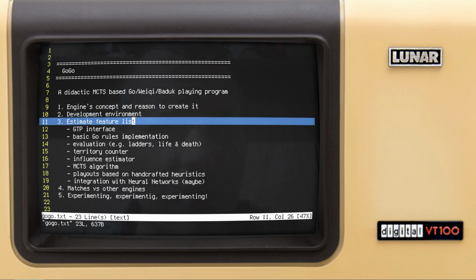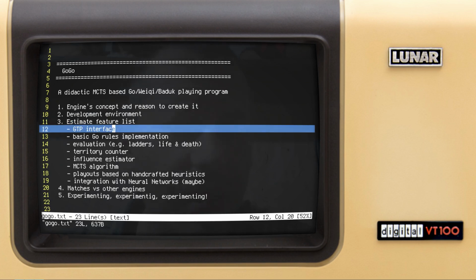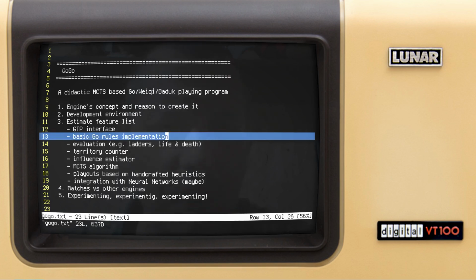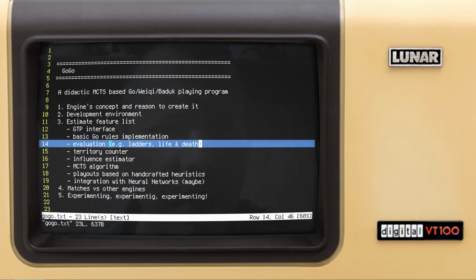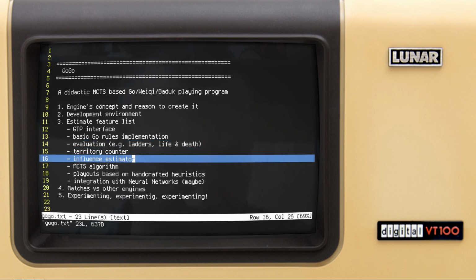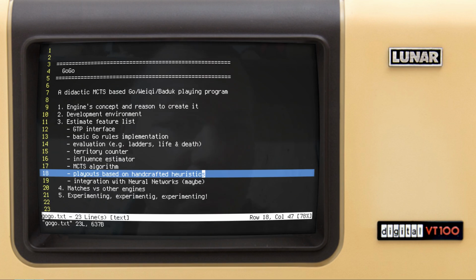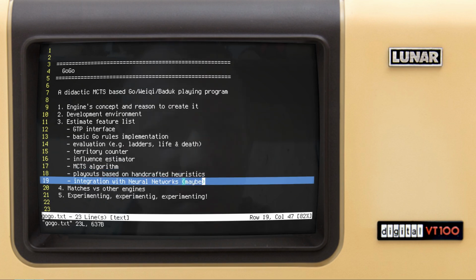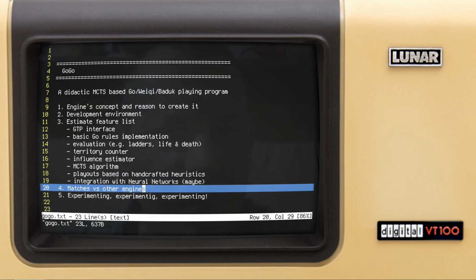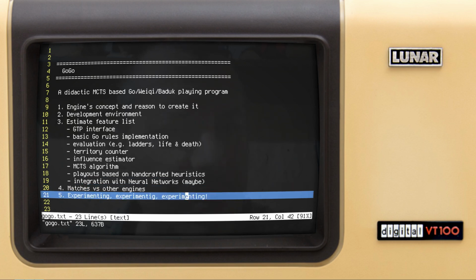So the list of features this engine is going to have: there would be a GTP interface. It's like UCI in chess, but in Go we have GTP. We would have, obviously, a basic Go rules implementation. There would be lots of evaluations, like evaluating ladders, life and death for a given group, etc. We'll have a territory counter, an influence estimator. All this is going to be driven by the Monte Carlo tree search algorithm, and most interestingly, playouts would be based on handcrafted heuristics. And one day later, maybe I would add an integration with neural networks, but I don't promise that, hence this maybe. We would be having lots of matches against other engines, and generally it would be experimenting.